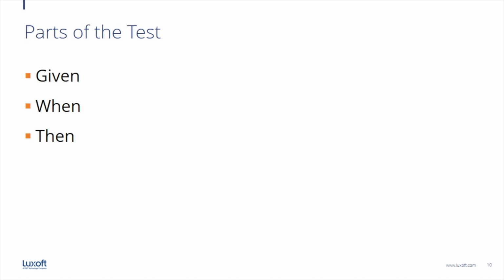Maybe you have already noticed that the parts of the test are given, when, then. Given represents the preconditions. So we start with some situation, we have some existing conditions, and we are doing some actions. This action is expressed through the when keyword. Then we are expecting some consequences, and we are presenting them through the then keyword.